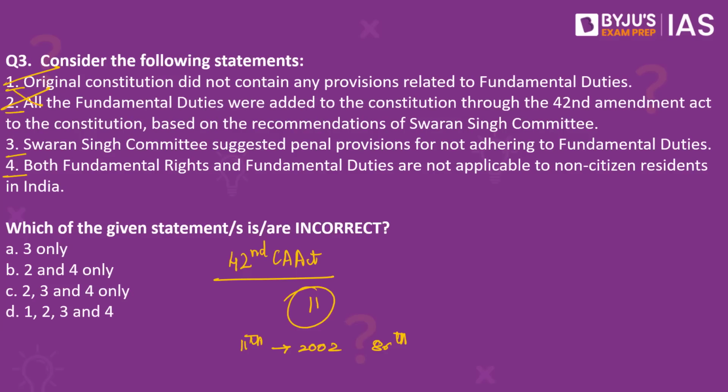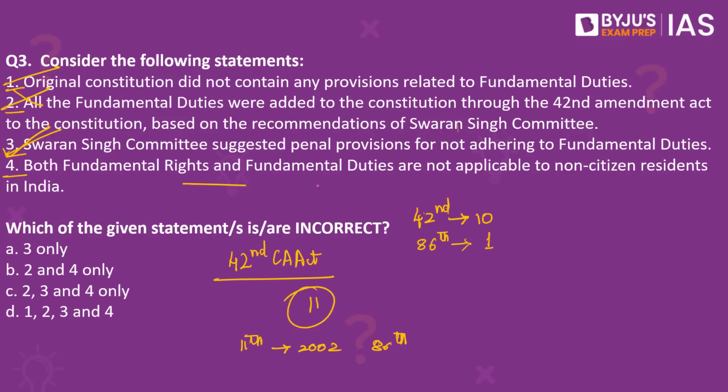Now, Sardar Swaran Singh Committee made recommendations and 10 fundamental duties were added to the Constitution through the 42nd Amendment Act, and another one was added through the 86th Constitutional Amendment Act. So here one more question arises. Were all the recommendations of Sardar Swaran Singh Committee accepted? No. One such recommendation was penal provisions for not adhering to fundamental duties. Yes, this recommendation was made by Swaran Singh Committee, but it was not accepted. So now these fundamental duties are not enforceable by law. However, a court can take them into account while adjudicating on a matter. So this becomes correct.